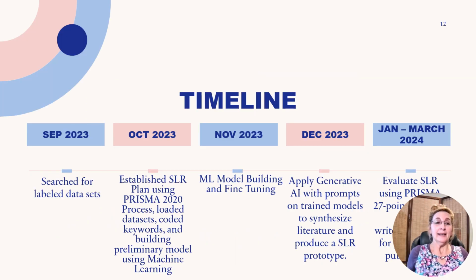So here's the timeline. Last couple months, I've been searching for labeled databases, and I did find that through the Semantic Scholar, and also using a plan for the PRISMA 2020. That's pretty much the detailed plan I'm following for this project to build a preliminary model using machine learning. Again, like I said, most of this project, 90% of it, is machine learning model building and fine-tuning. The other 10% is where I actually apply the generative AI